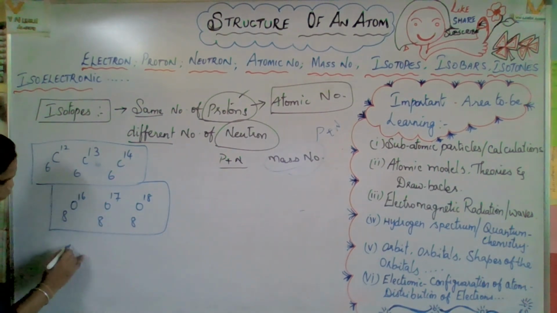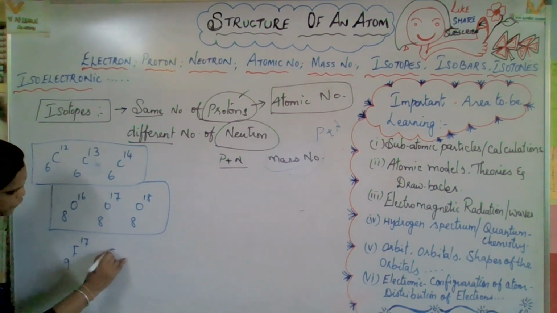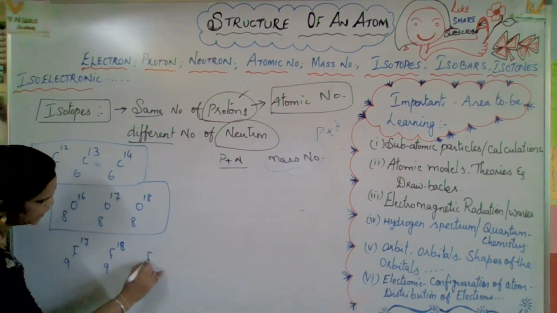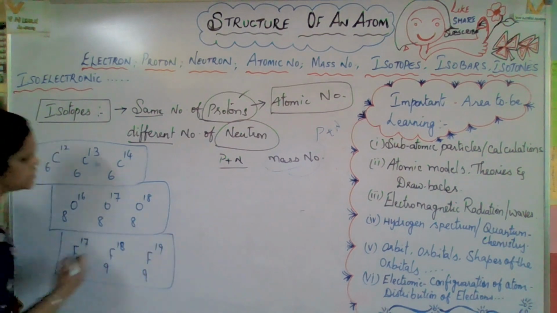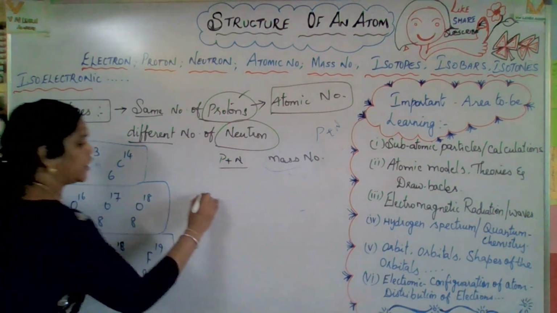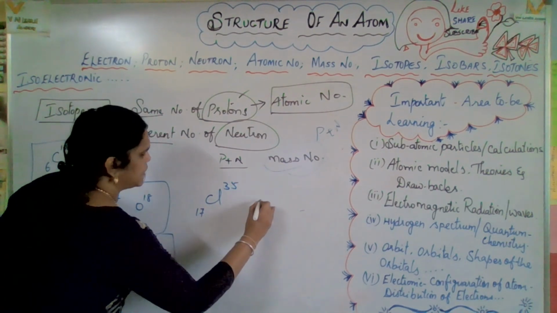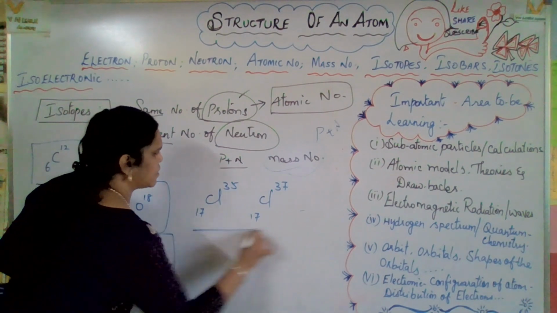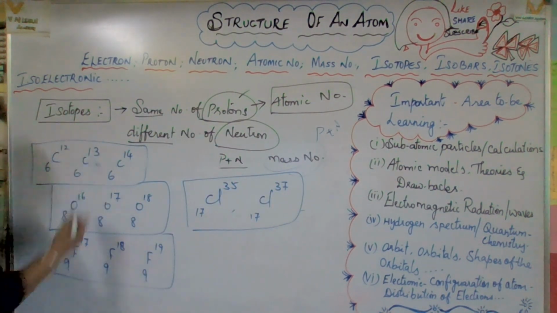The next one, fluorine, atomic number 9: fluorine 9, 17; fluorine 9, 18; fluorine 9, 19. These are all fluorine isotopes. Now chlorine: Cl 17, 35 and chlorine 17, 37. These are all examples of isotopes.